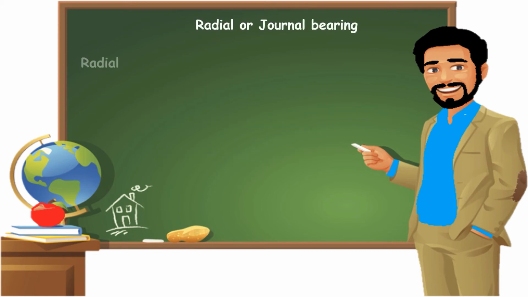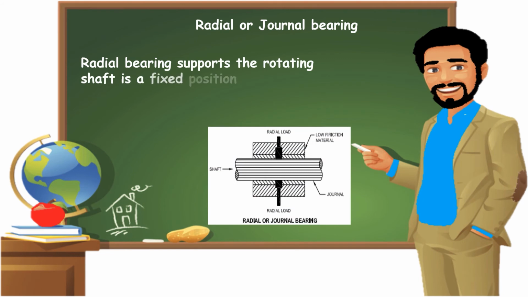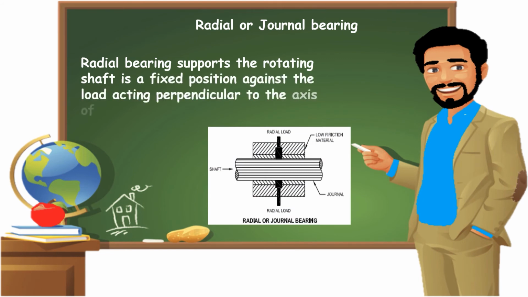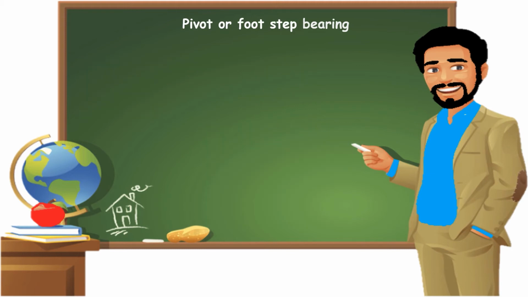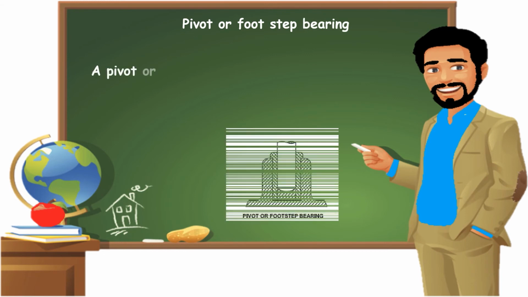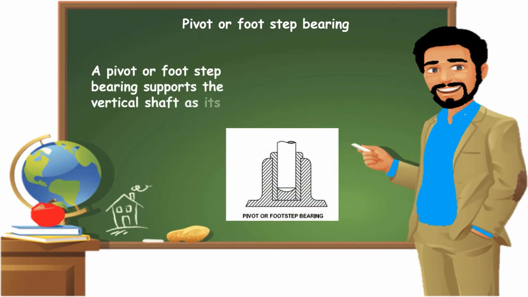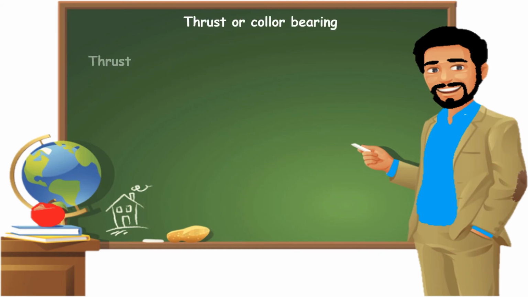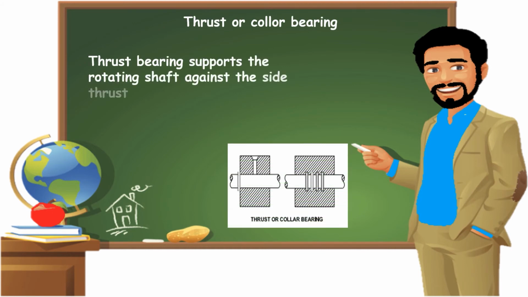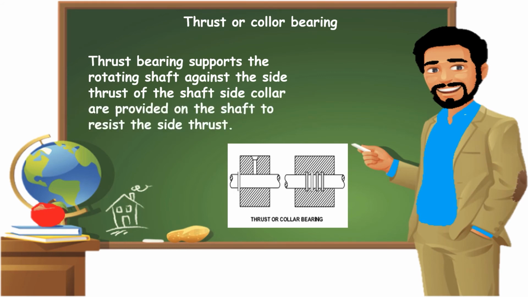Radial or journal bearing. Radial bearing supports the rotating shaft in a fixed position against the load acting perpendicular to the axis of the shaft. Pivot or footstep bearing. A pivot or footstep bearing supports the vertical shaft at its end. Thrust or collar bearing. Thrust bearing supports the rotating shaft against the side thrust of the shaft. Side collars are provided on the shaft to resist the side thrust.